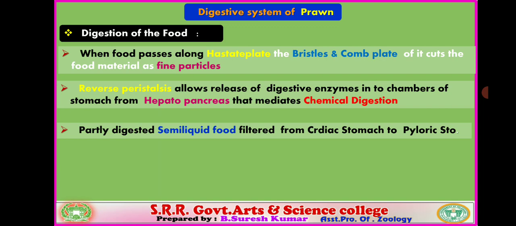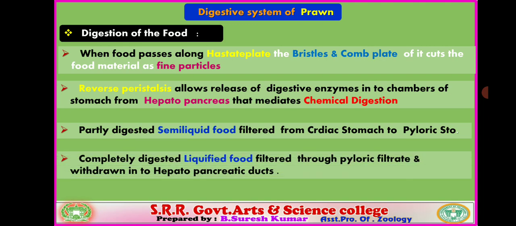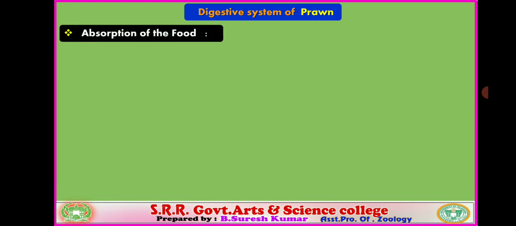Due to this, the food material is partly digested. The partly digested, semi-liquefied food is filtered from the cardiac stomach to the pyloric stomach, and the completely digested liquefied food passes through the pyloric filter into the hepatopancreatic duct for absorption. Followed. The remaining undigested residues are again released into the cardiac stomach and pyloric stomach, then into the mesenteron, allowing for subsequent digestion.